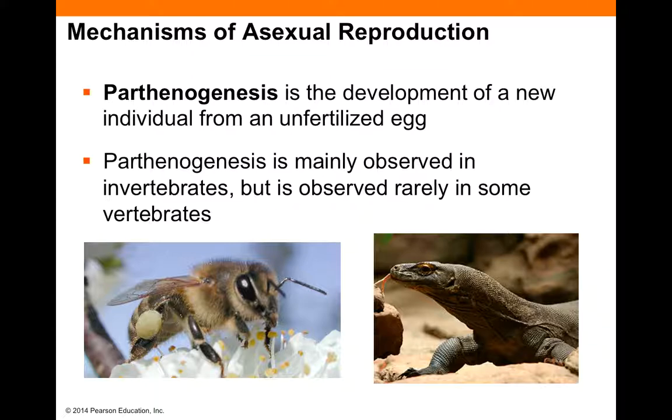Parthenogenesis literally means virgin creation, and this is where an unfertilized egg can develop into a new individual. Again, most organisms who use this form of reproduction are invertebrates, like this bee and other insects. But there have been cases of vertebrates, like the Komodo dragon here, or the hammerhead shark, where females in a zoo and isolated from any males have produced offspring. And because they develop from an egg, these individuals will be haploid, although there are exceptions to the rule.